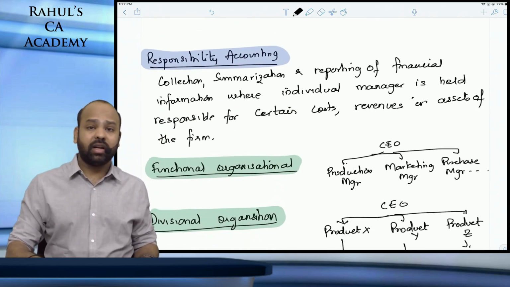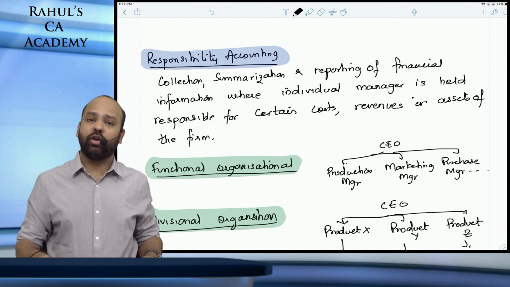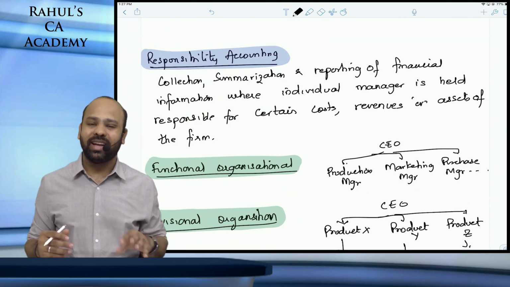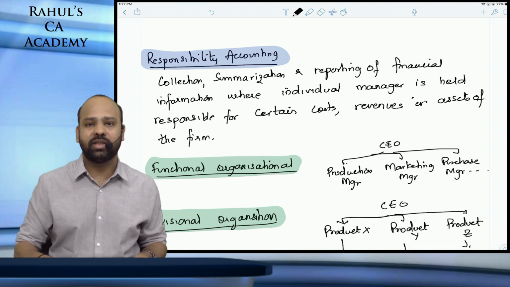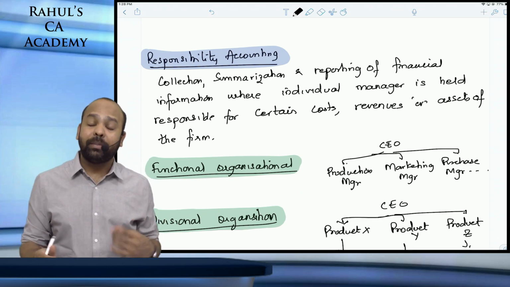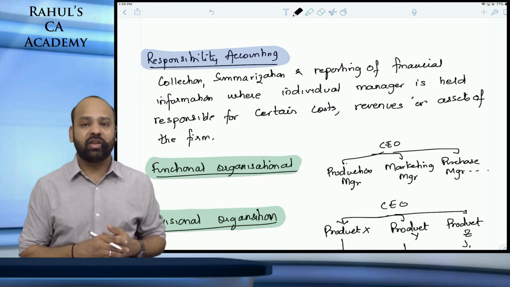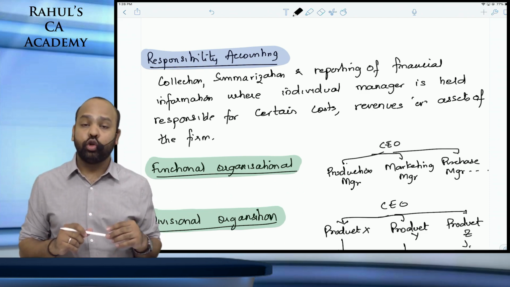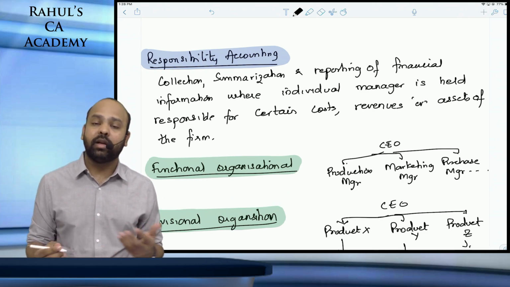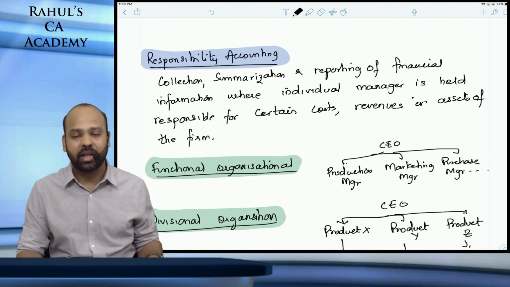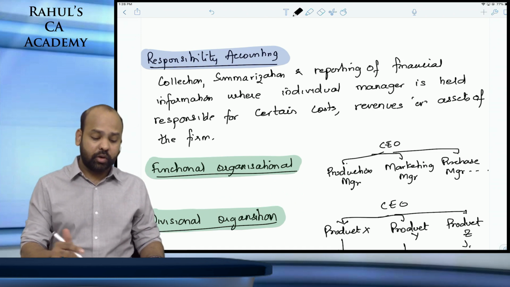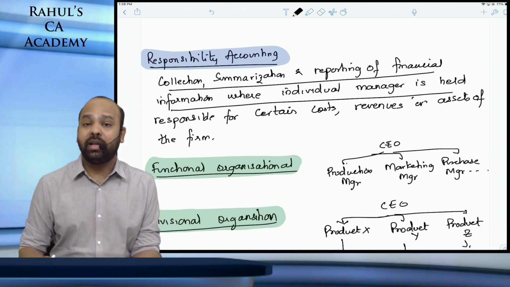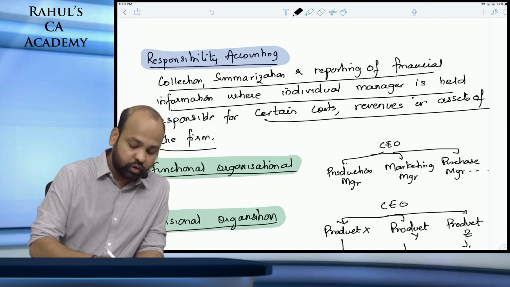Now, before we start with performance measures, let us understand what responsibility accounting is. We know guys, in a large organization, there are functions and duties that are delegated. There are people responsible for certain tasks. When people have been entrusted with certain duties and jobs, you should also know that you'll have to evaluate their performances. They should be able to meet the desired outcomes, whatever the required targets set by the organization. That is responsibility accounting, which says collection, summarization and reporting of financial information, where an individual manager is held responsible for certain costs, revenues or assets of the firm.